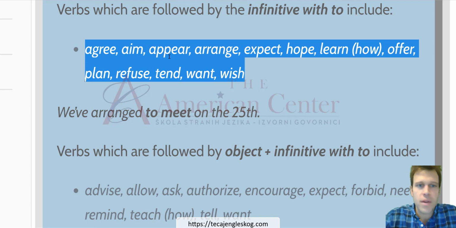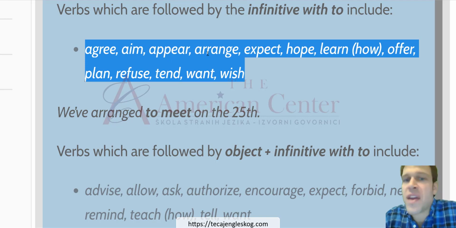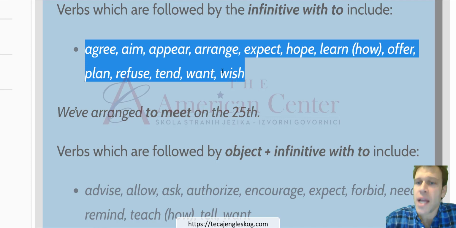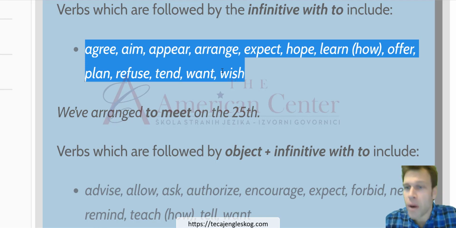I appeared to like you. He arranged to go on a vacation. I expect to do my homework. I hope to do my homework. We learned how to do our homework. I offered you to do your homework. That doesn't make much sense. He offered to buy the house for me. That's pretty nice. So you get the picture.